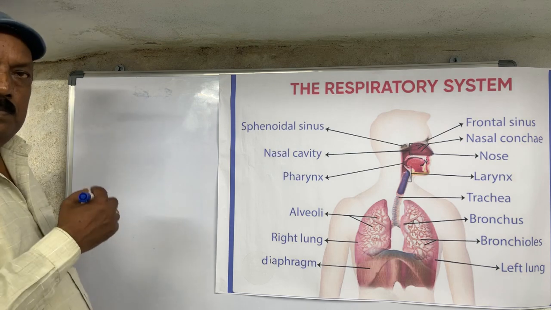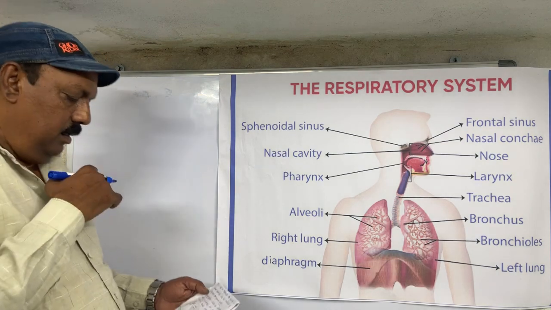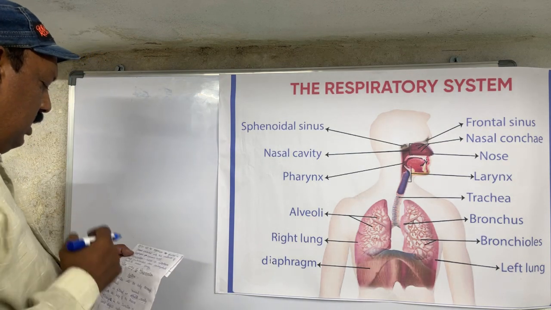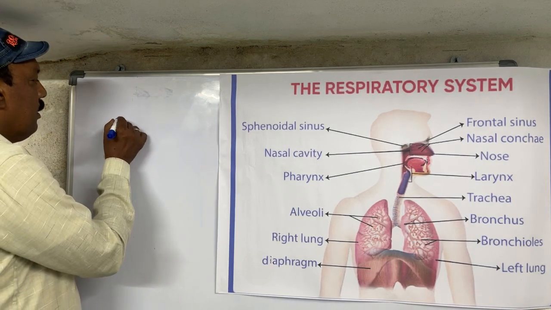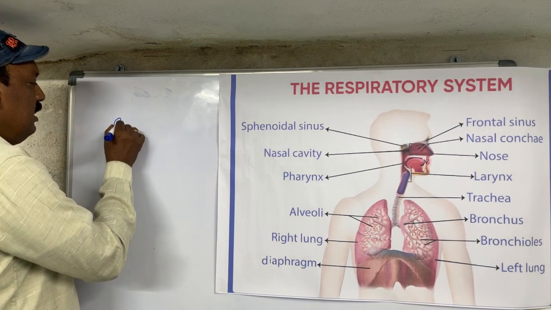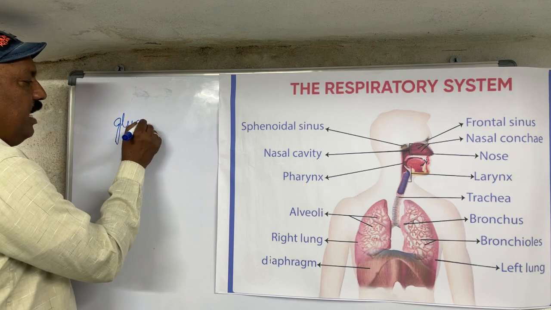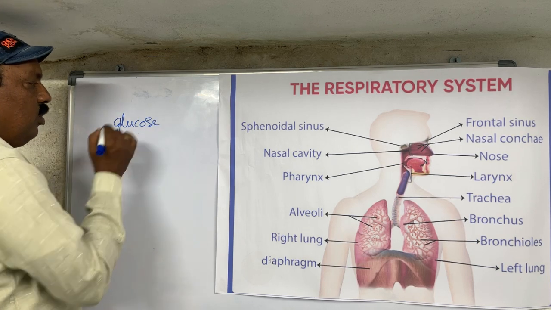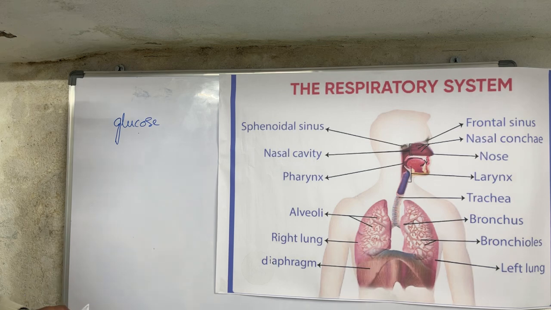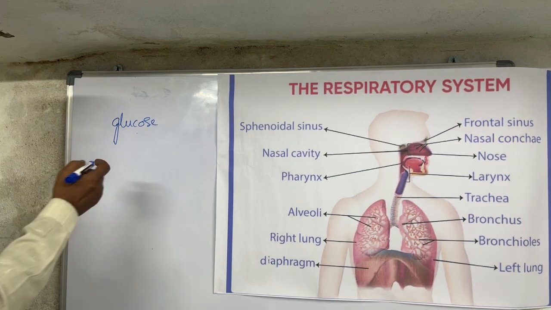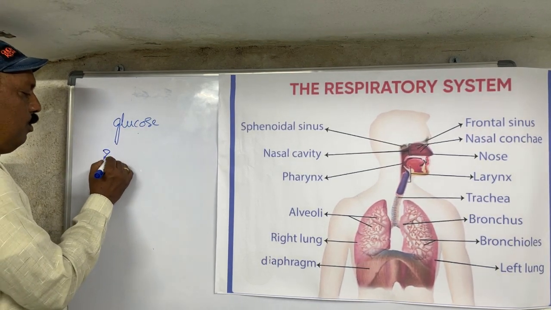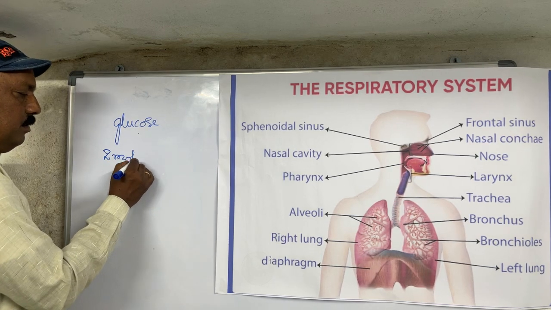Now we can see here glucose. This is a food material. In the respiration process, glucose is going to divide into 2 molecules of pyruvic acid.